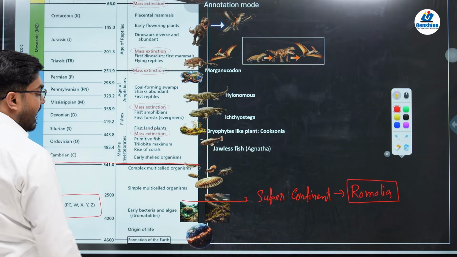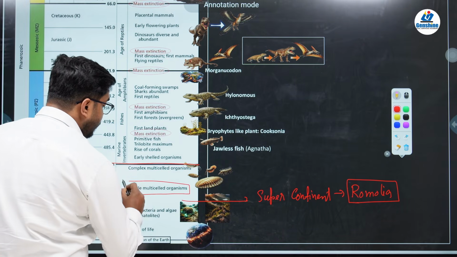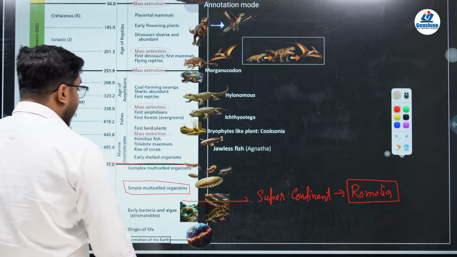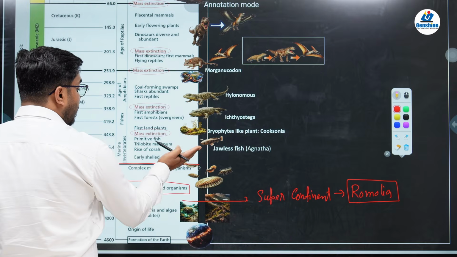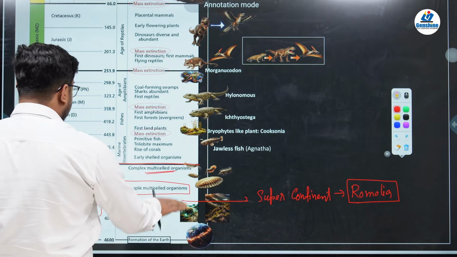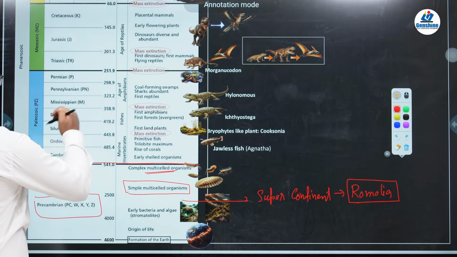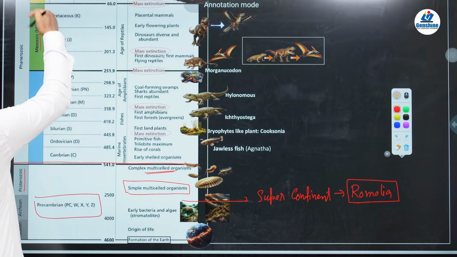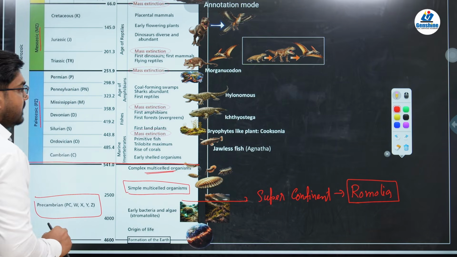In the Proterozoic, what happened? There was the introduction of multicellular organisms, the eukaryotes, and these later evolved into complex multicellular organisms. So this was the Precambrian era. Next, after the Precambrian, we find another three divisions of eras: Paleozoic, Mesozoic, and Cenozoic. First, we are going to discuss the Paleozoic, and then we will see the other periods.